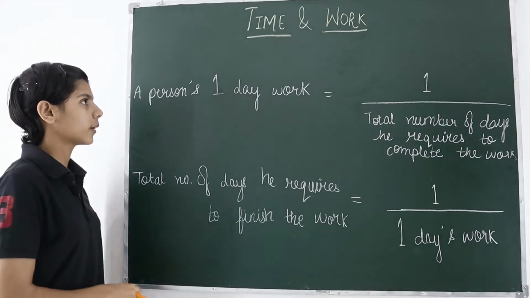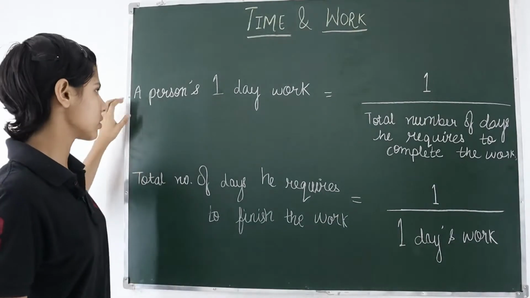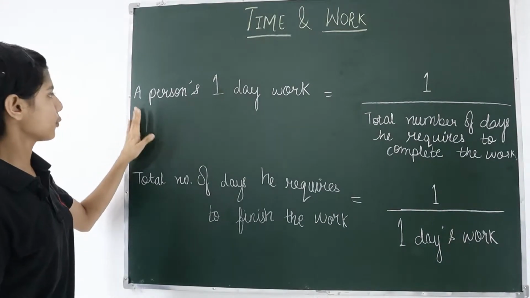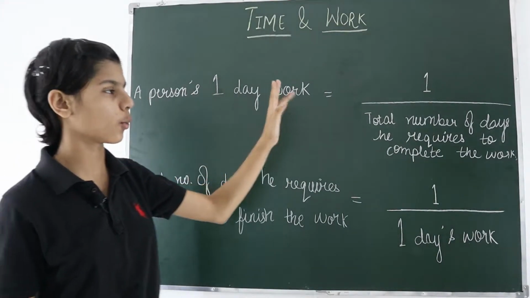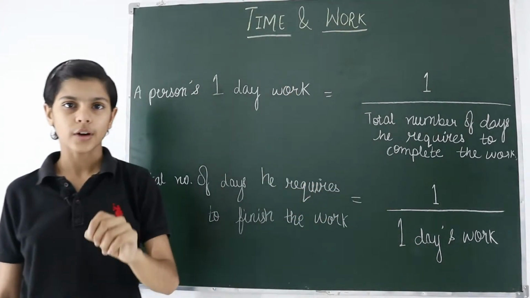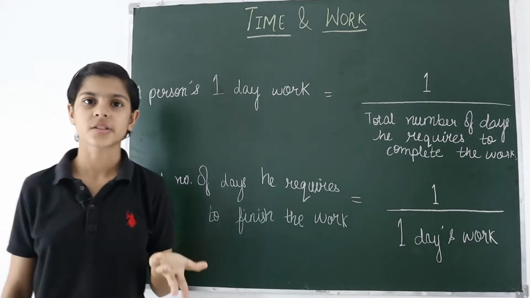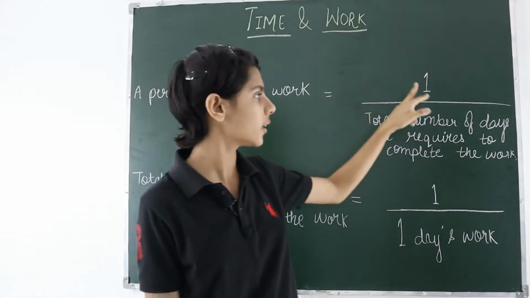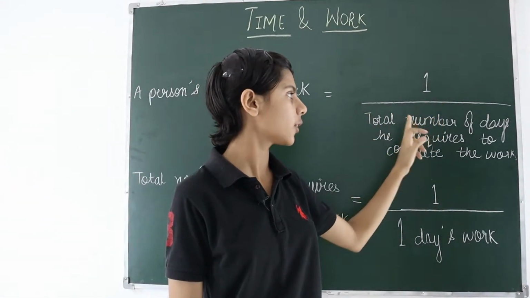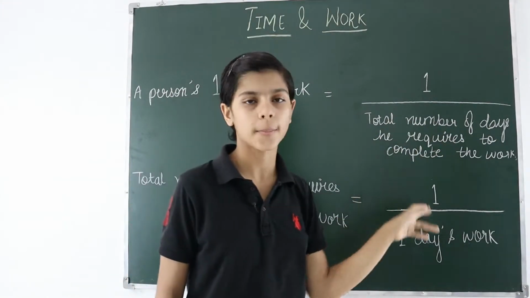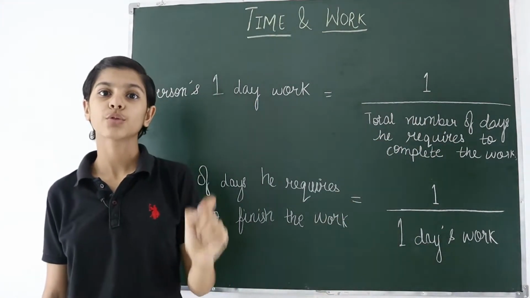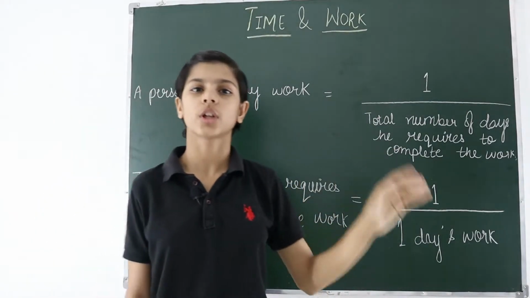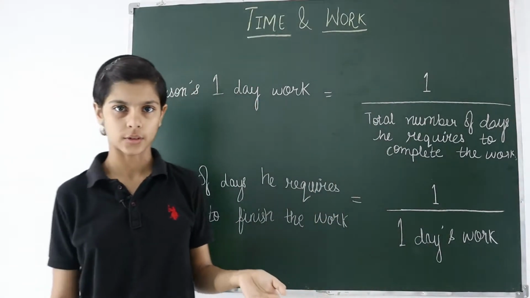So in this chapter we will come across these two formulas and they are very simple. If we have to find a person's one day work, that is how much work a person has done in one day, then we will divide 1 by the total number of days he requires to complete the work.